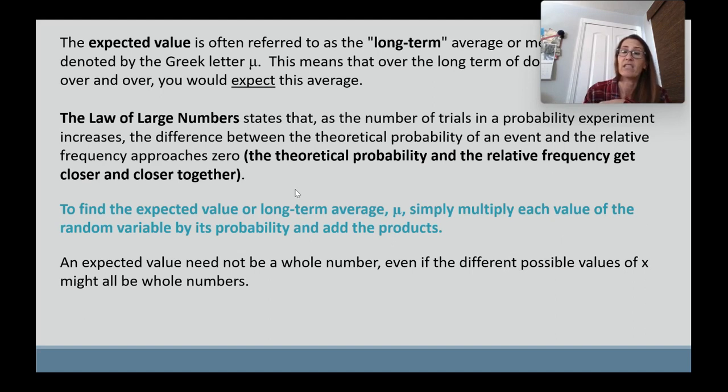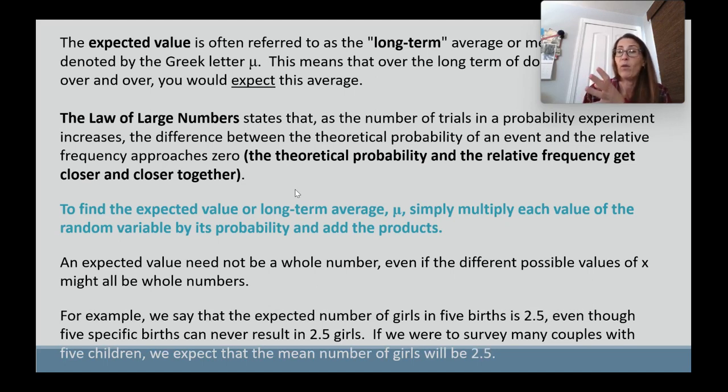An expected value doesn't need to be a whole number, even if all the possible values that x takes on are whole numbers. For example, we can say the expected number of girls in 5 births is 2.5, even though 5 specific births will never give us 2.5 girls. But if we survey many couples with 5 children, we would expect that the mean number of girls would be 2.5.